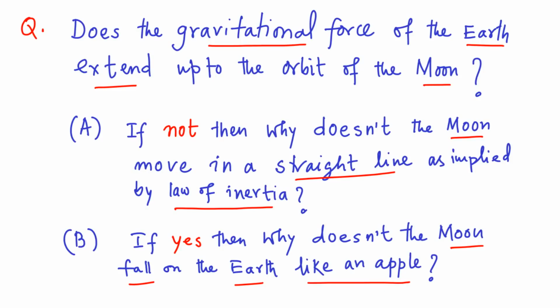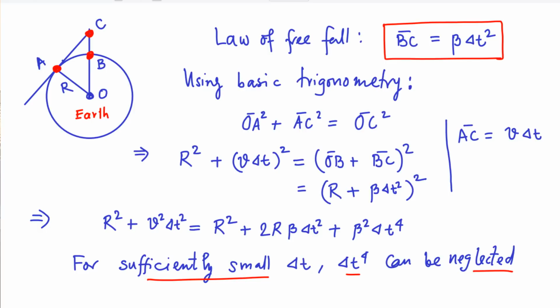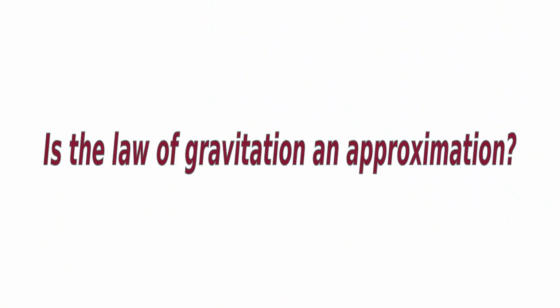In summary, Newton managed to resolve the dilemma by discovering the inverse square force law of gravitation, which causes both the apple and the moon to fall towards the earth. But for the case of the moon, the amount of fall is not sufficient for the moon to land on the earth. It seems all good. However, there is a catch. Newton had realized that he had made an approximation to ignore delta t to the power 4. Does that mean the inverse square force law of gravitation is an approximation?